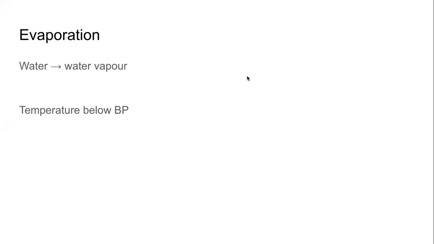Evaporation, as you rightly said, is the process in which the liquid turns into gas. Evaporation is usually used when water is converting into water vapor. We can use the word evaporation for other liquids also.